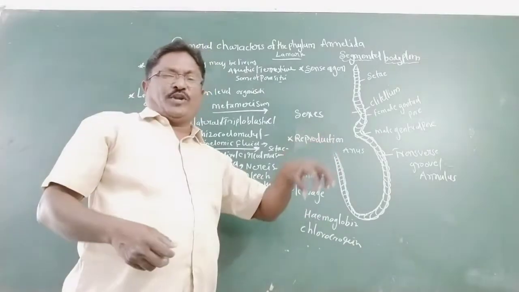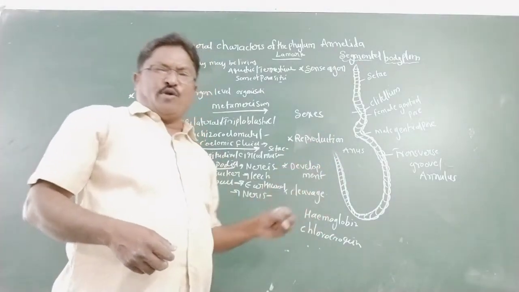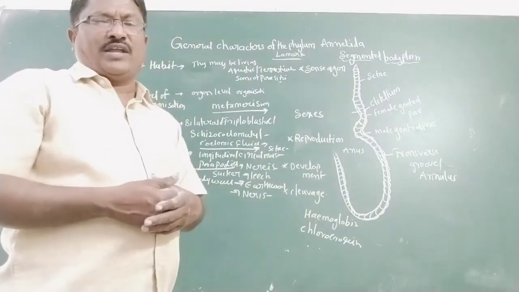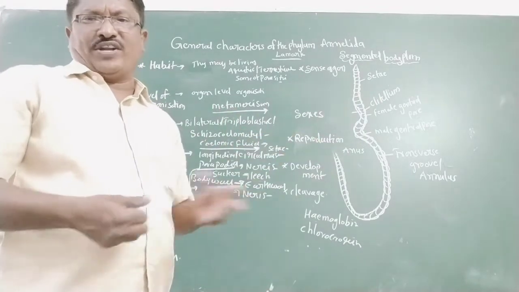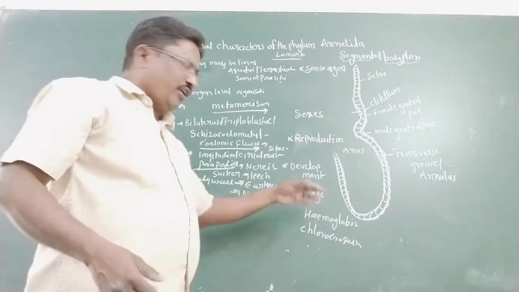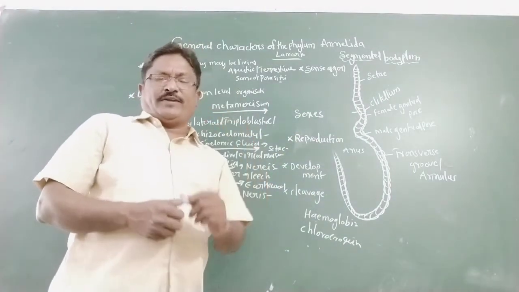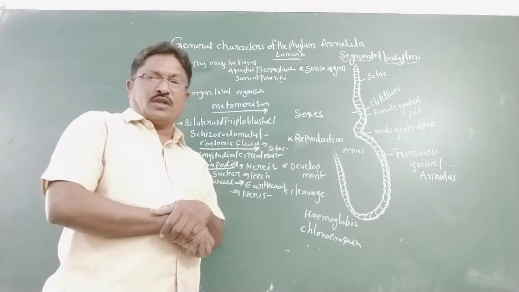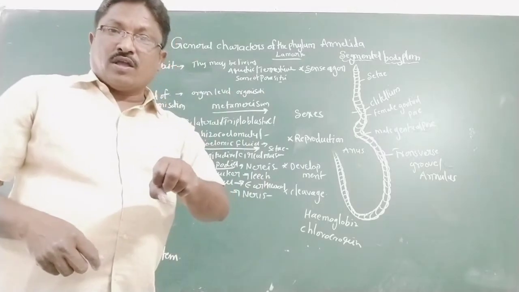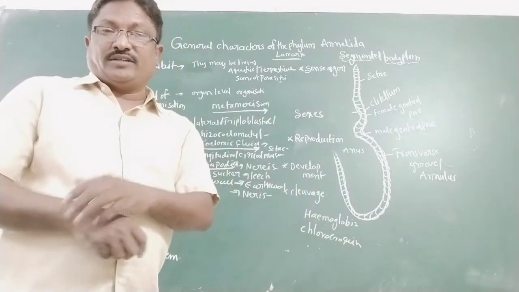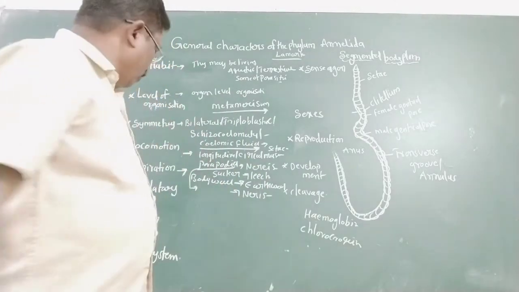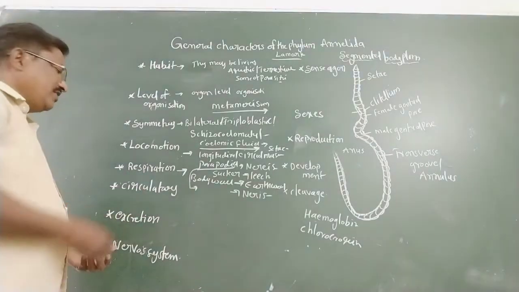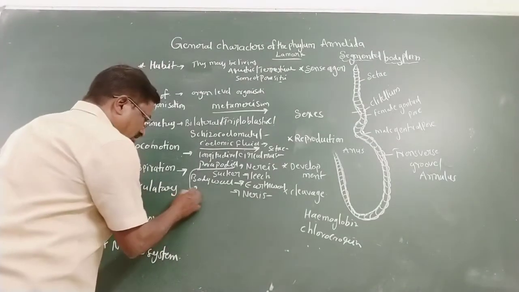Hemoglobin is the respiratory pigment that binds oxygen and carries it to the various parts of the body. Chlorocruorin is also one of the respiratory pigments in annelids. They are dissolved in the plasma. RBC cells are absent.